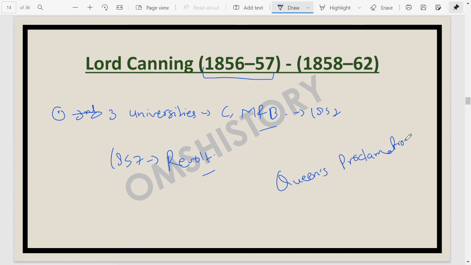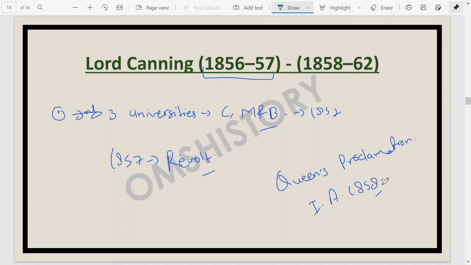The Queen's proclamation was made, and the Government of India Act of 1858 was also passed. The Queen's proclamation was first announced in Allahabad, where a big durbar was held. It was announced that Lord Canning was not just the Governor General, but also the Viceroy.